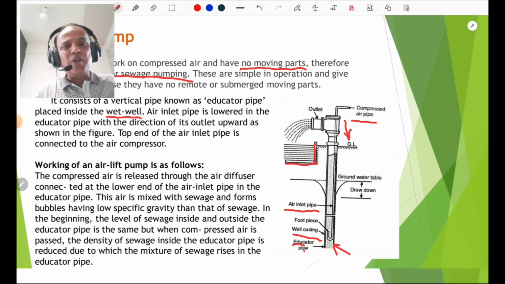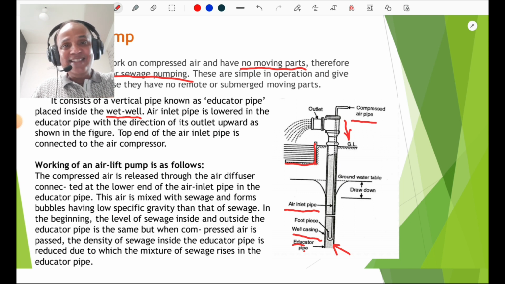What is the principle of the airlift pump? The compressed air is released through the air diffuser connected at the lower end of the inlet pipe in the eductor pipe. This air mixes with the sewage and forms bubbles having lower specific gravity than that of sewage.